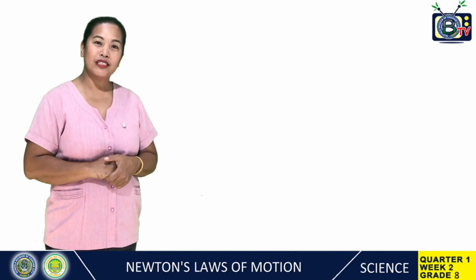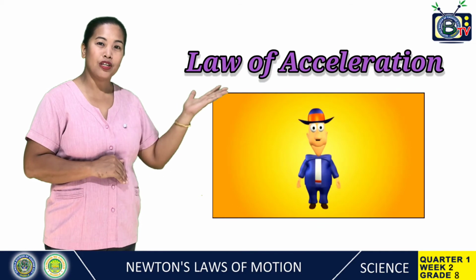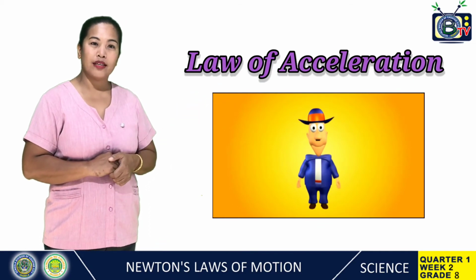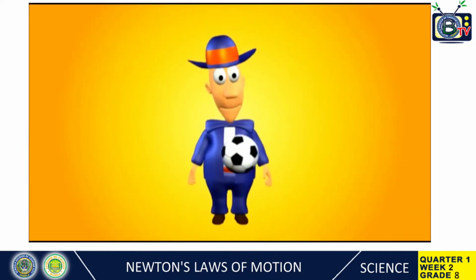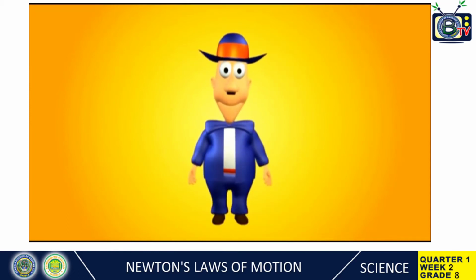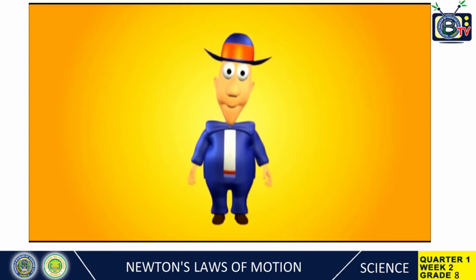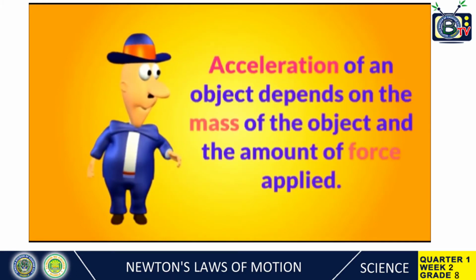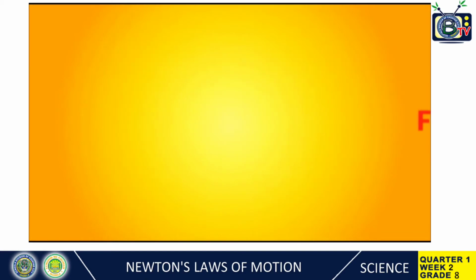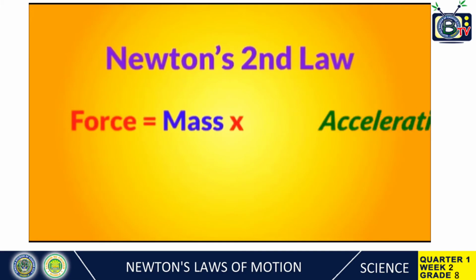Another law of motion is the law of acceleration. To find out what the second law of motion is, please watch this. Now let's move on to Newton's second law. As we know from the first law, to overcome the inertia of an object, we have to apply unbalanced force. Newton's second law talks about how fast an object would move. It states that the acceleration of an object depends on the mass of the object and the amount of force applied. In mathematical terms, force is the product of mass and acceleration.